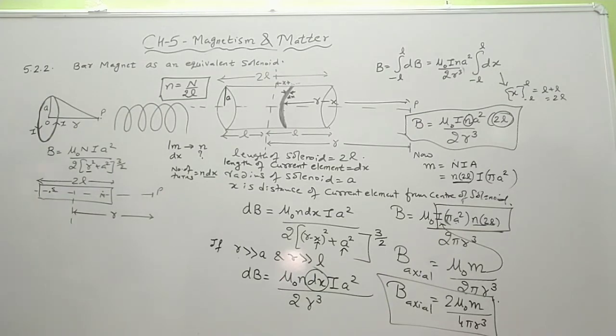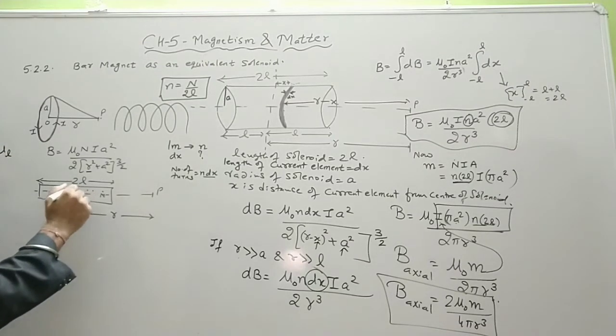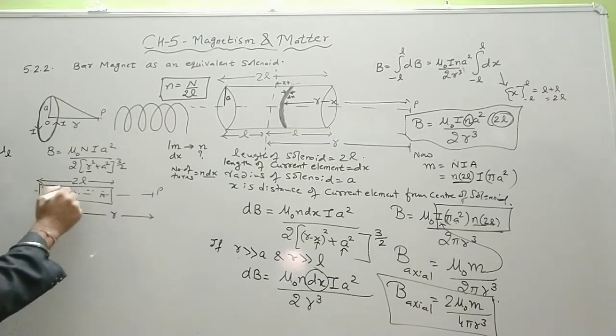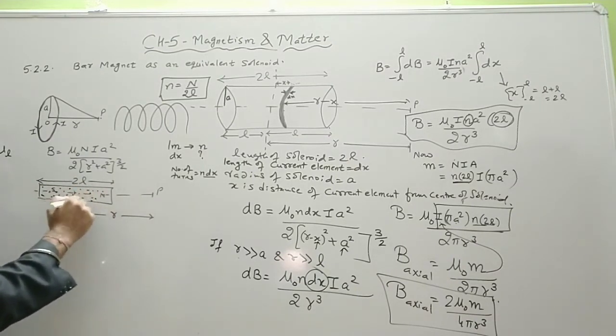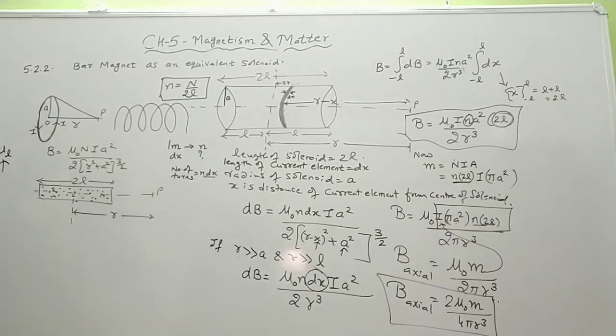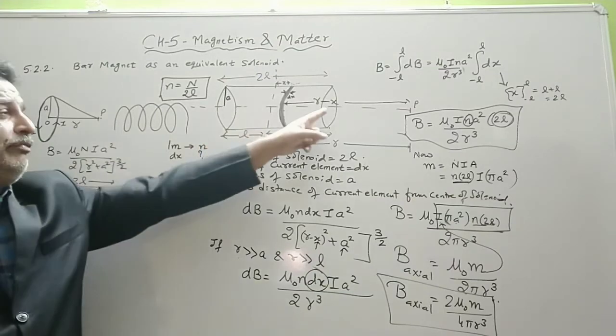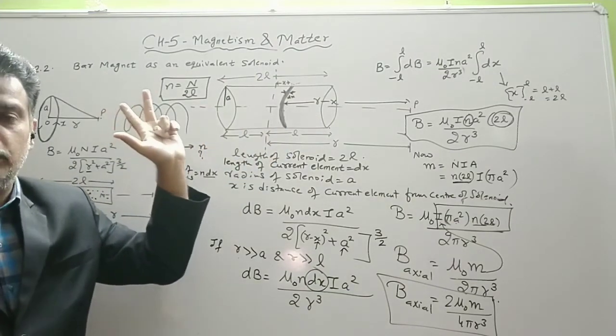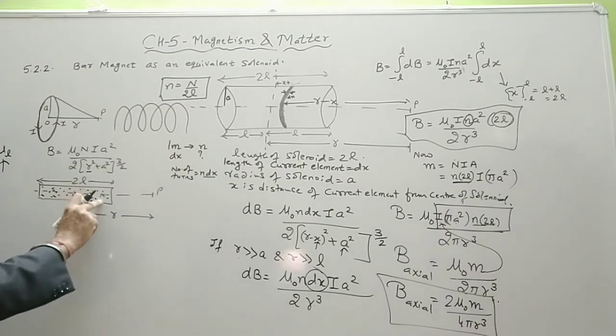But again, according to Ampere, if there is a magnetic property of any substance, it should have an orbital magnetic moment. So you have to consider each and every atom of this substance, and each atom will have an orbital magnetic moment. So Ampere's hypothesis says at microscopic level, each atom behaves like a magnet, similar to the solenoid. Again, one face is north and another face is south.